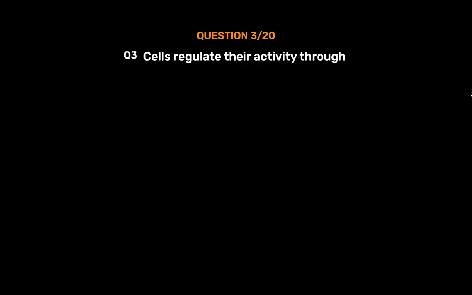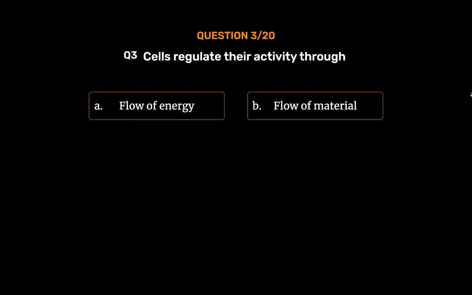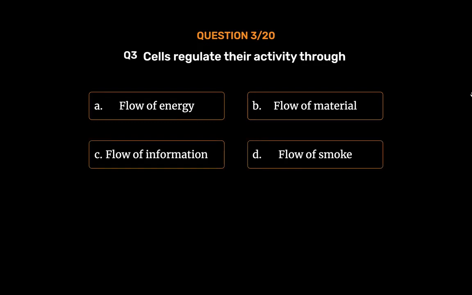Question number 3. Cells regulate their activity through Option A. Flow of energy. Option B. Flow of material. Option C. Flow of information. Option D. Flow of smoke. The correct answer is Option A.